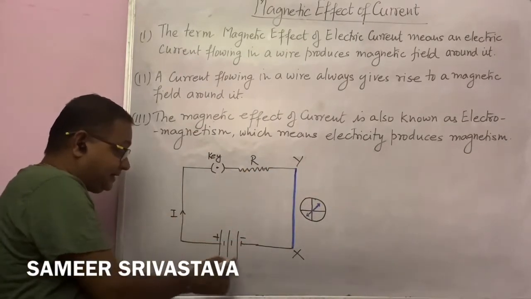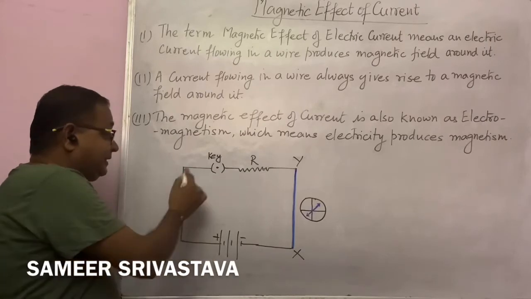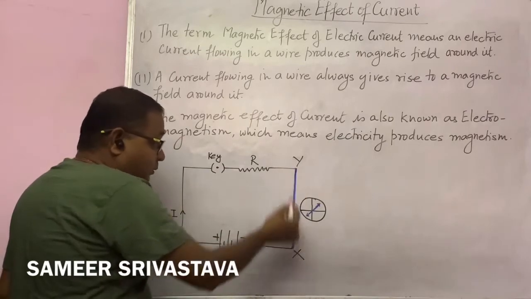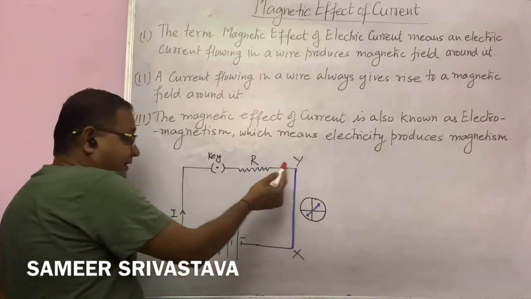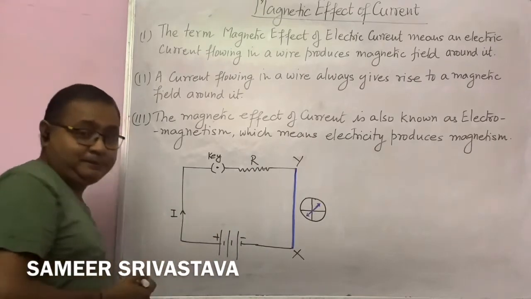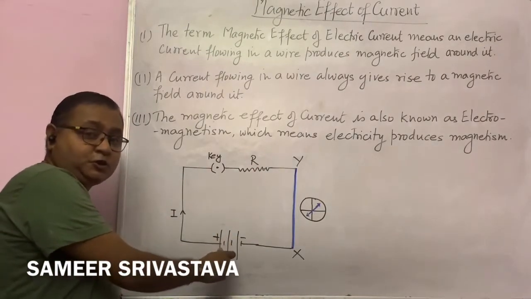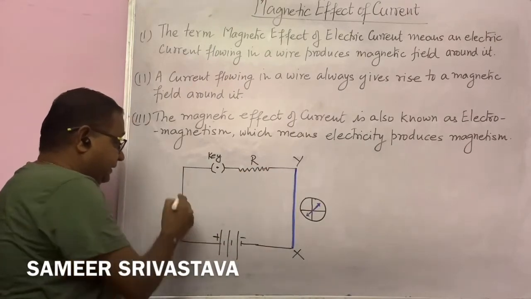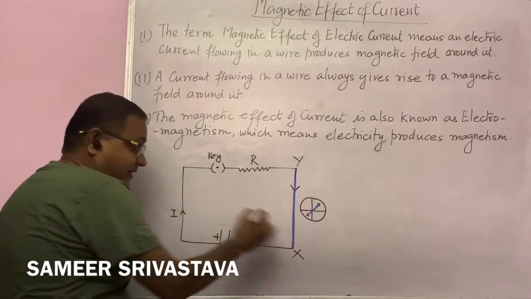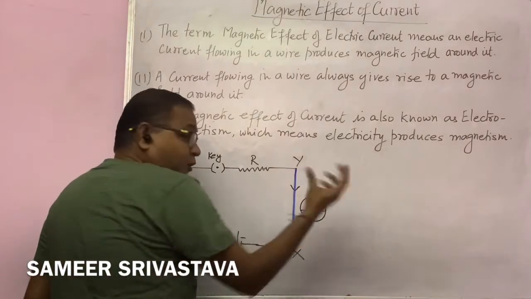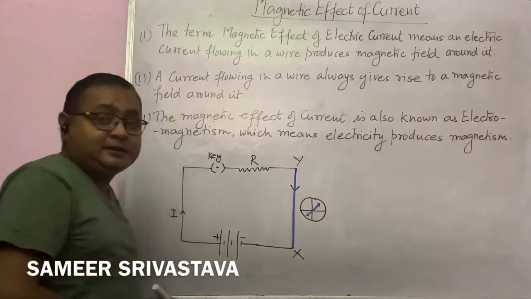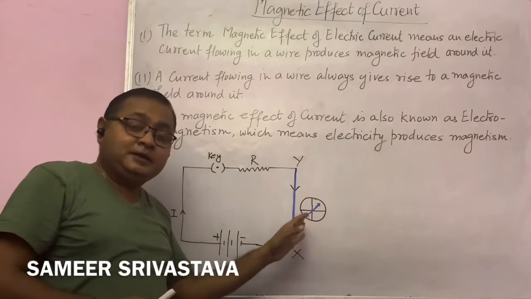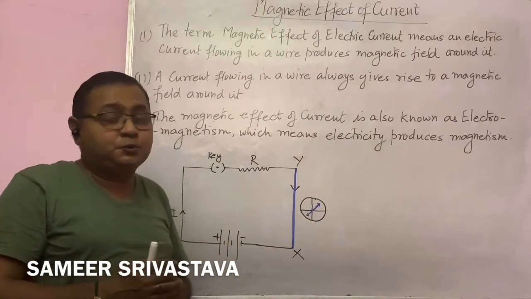In this circuit, a battery of some potential is connected with a key and with a resistance R. Now here XY is a wire, and this wire is connected through a resistance, key and a battery. Now if we switch on the battery, the current starts flowing in the wire from Y to X direction. When we take a compass needle near the wire, it shows a deflection, and that deflection shows that a magnetic field is produced around this wire.